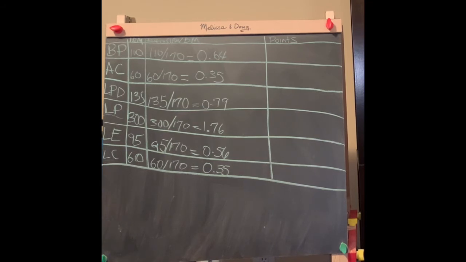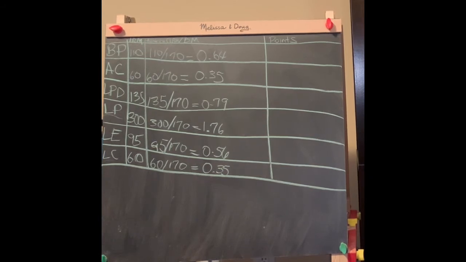Well, 0.60 is assigned a score or a point of 1. Now, even though the ratio that we came up with, 0.64, is a little more than 0.60, it's not high enough to be assigned 2 points, because to get 2 points, you have to have a ratio for the bench press of 0.70. So we couldn't give him 2 points.